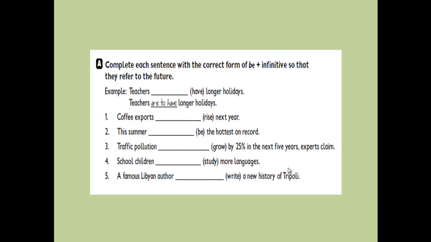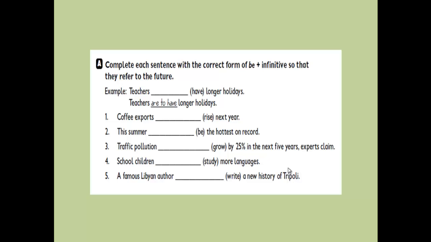Now, let's do exercise number A on workbook page number 21. Complete each sentence with the correct form of be plus infinitive so that they refer to the future. Example, teachers have longer holidays.